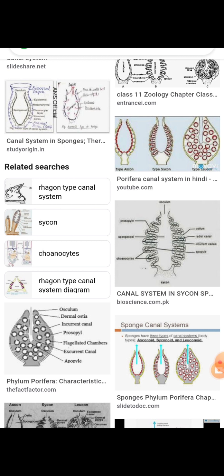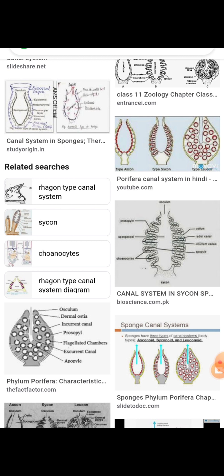This is the Leuconoid canal system, and you have to see here what we are studying in the slide. See my dear students, in that slide we have the canal system. In that canal system, water flows from outside to inside. Here the arrow marks clearly appear. In this canal system, the water flow and currents are quite different from one another.